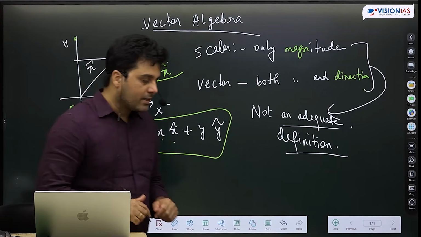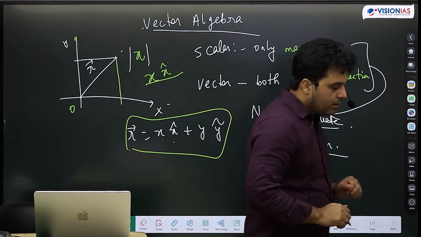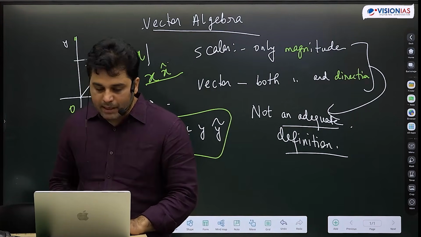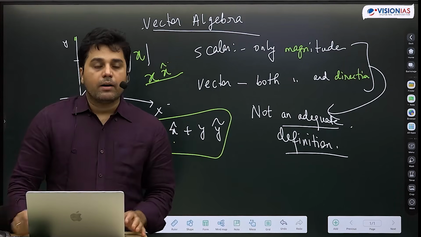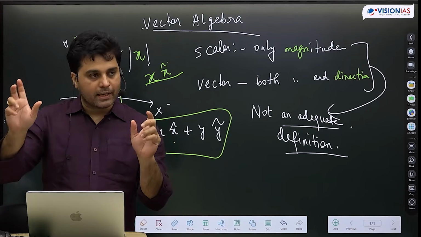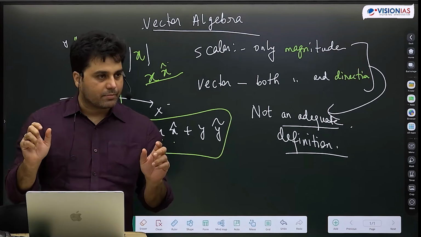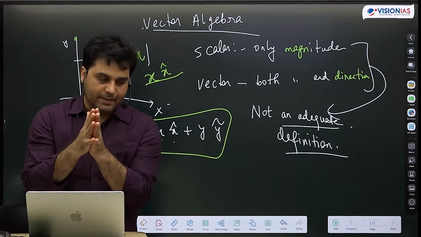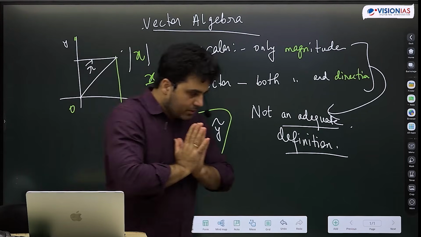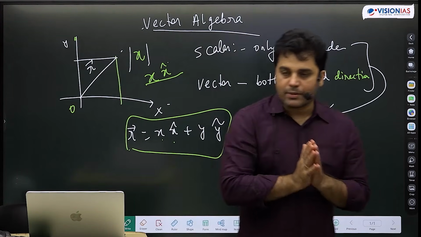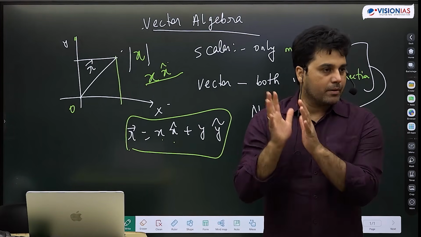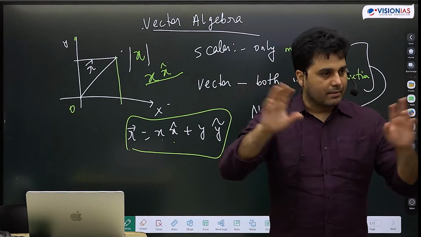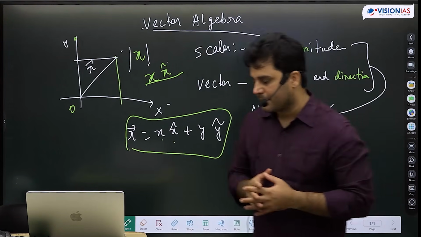But you can ask a question: why are we doing this? Why are we redefining this concept? I have a very simple answer to that question. First, remember I told you that in mathematics we start with certain axioms. But forget about the mathematics part. Even come to the physics part of things. I am doing essentially Newtonian mechanics. I told you that Newtonian mechanics was written in the form of vectors. That was my starting point of classical mechanics, that Newton's laws are written in the form of vectors.